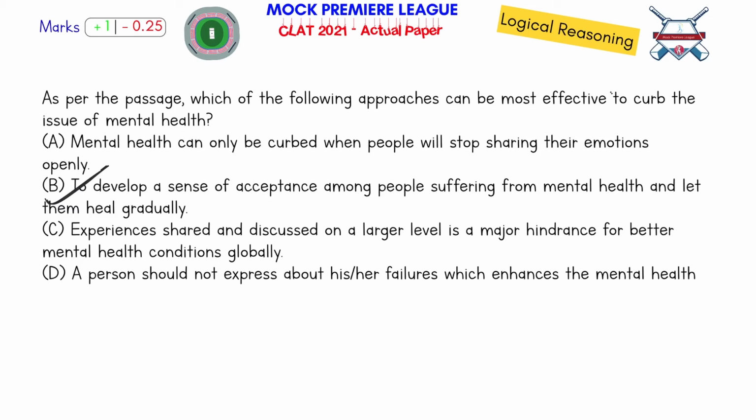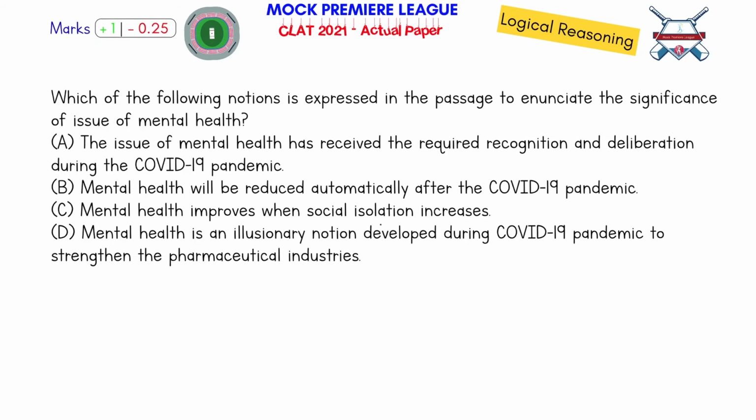This is again the opposite. This is also wrong. Let's read the last one. "A person should not express his or her failures." No, he or she should express, right? So these three are completely opposite. This is the only good option that I feel the author is talking about here.